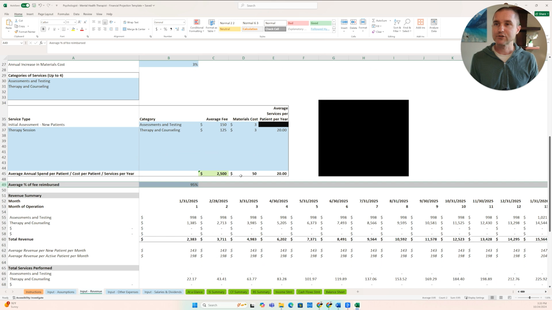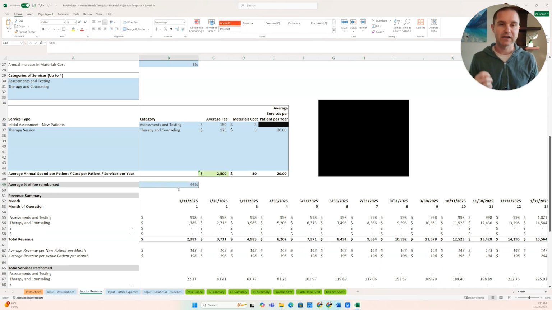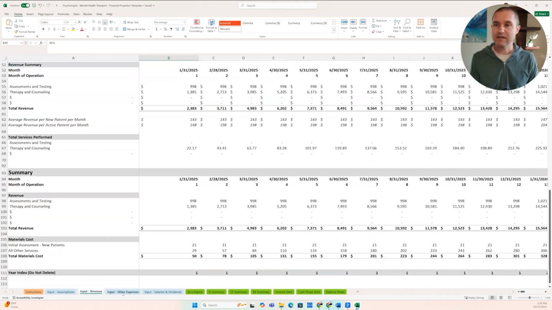Here you can see the average percent of fee reimbursed. So, this is the fee you're charging. We're saying that you're going to actually collect 95% of that. So maybe some percentage aren't going to pay, or insurance doesn't pay the full amount for whatever reason. Okay, the rest of this is just calculations then on the revenue side.